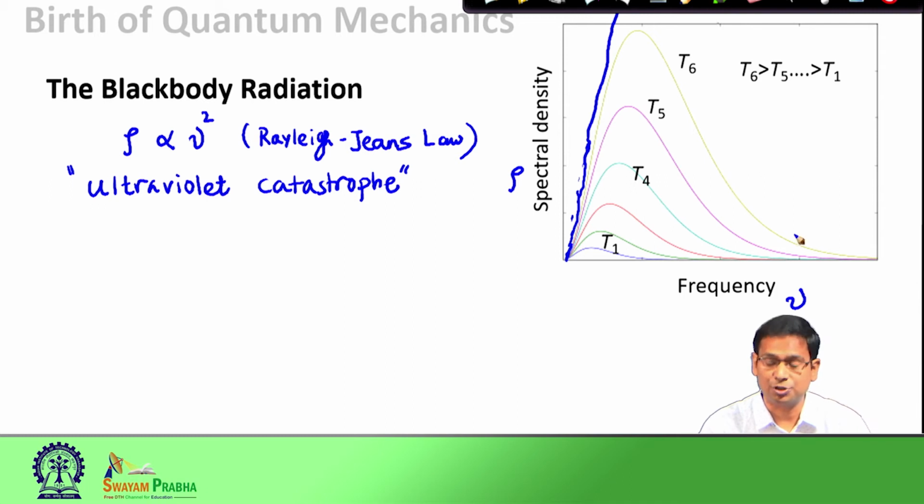When Max Planck looked at this problem, he observed one thing: the higher frequency radiations appear only at higher temperature. For example, the spectral density of the frequencies in this region is present only in the T6 curve, whereas these frequencies are not present in the T1 or T2 curves. So, one observation is that higher frequency radiations come out only at higher temperature. By then we knew that higher temperature meant higher energy.